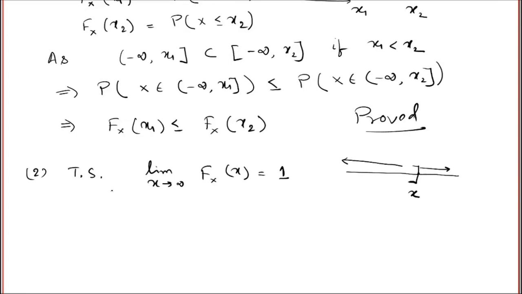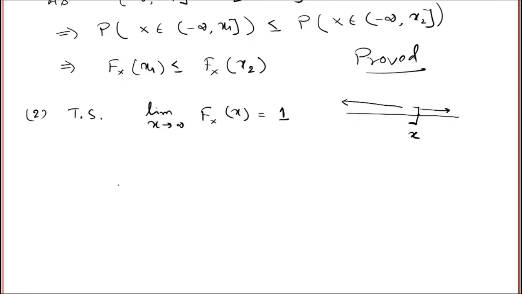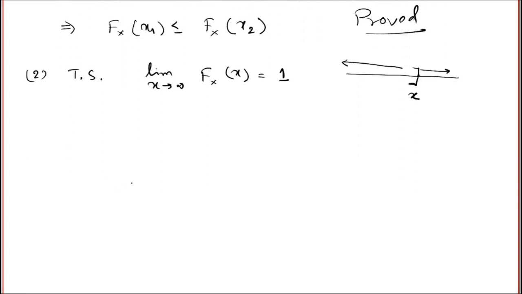Now mathematically we are going to prove this. The idea I told you needs to be written in mathematical form, that's all.